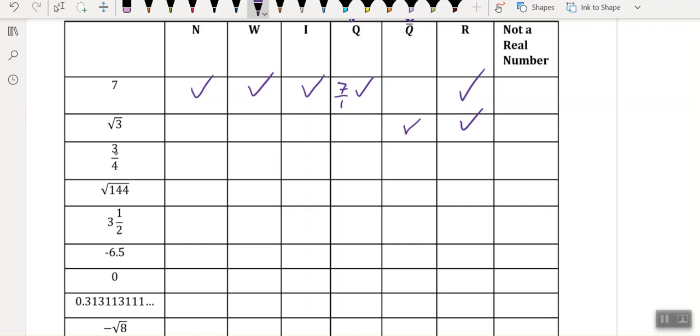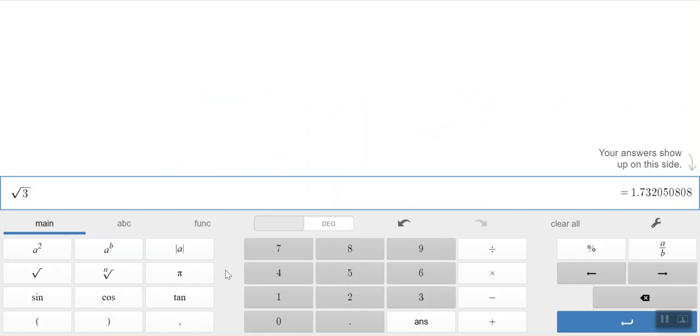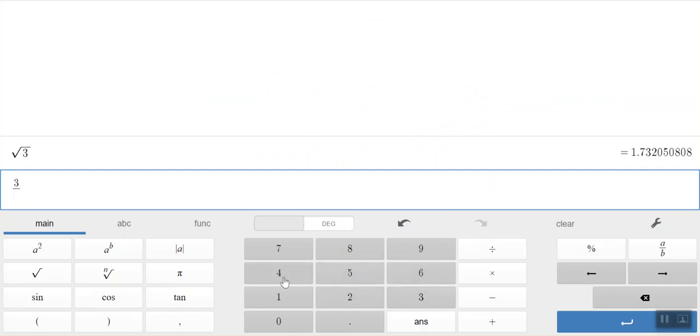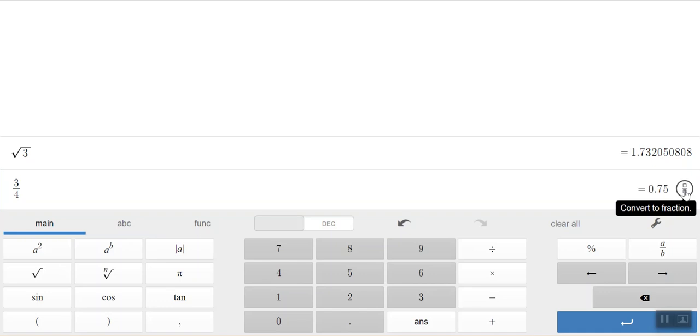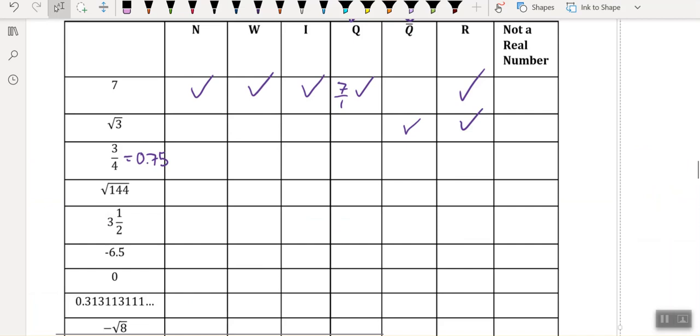All right, I'm going to do a couple more with you guys, and then I'll leave the rest of it for you to do. All right, we have 3 over 4. 3 over 4 is also the same as 0.75. So if you don't want to work with a fraction, that's all right. Just go on your calculator. You know what's really handy? You just hit enter and you get a new line. And you can put 3 divided by 4. That little division sign happens here when I hit divided by, and I get 0.75. You can also click this button and it changes it back to a fraction. Oh, that's magic.